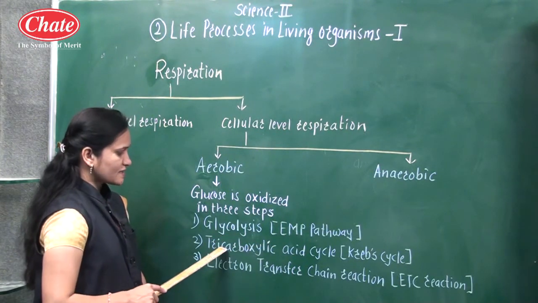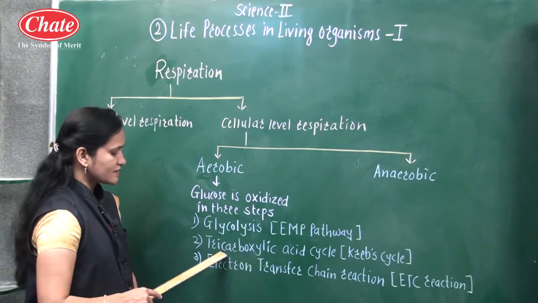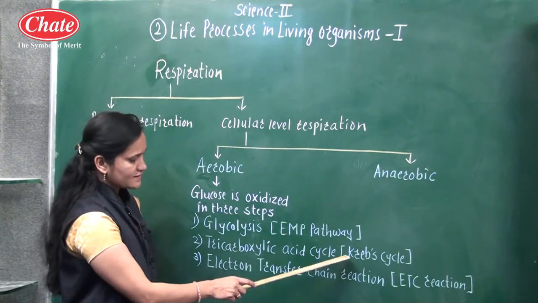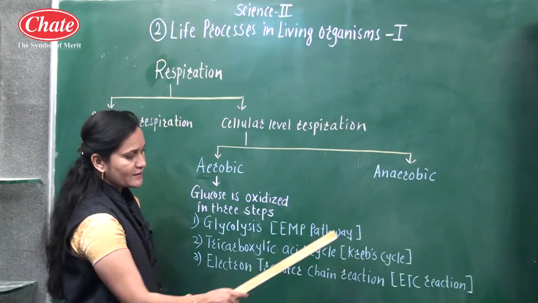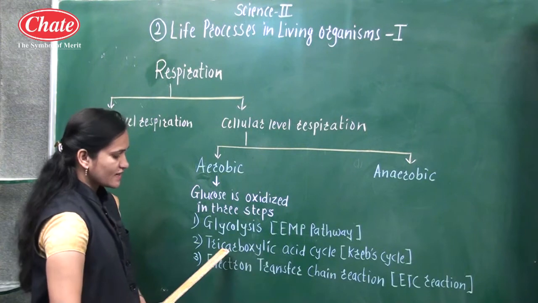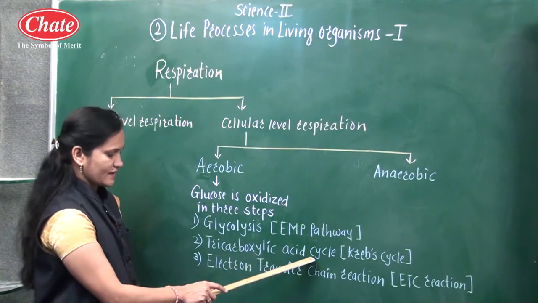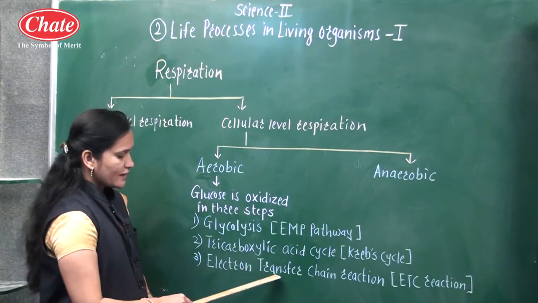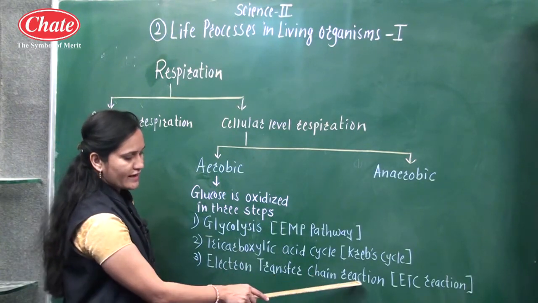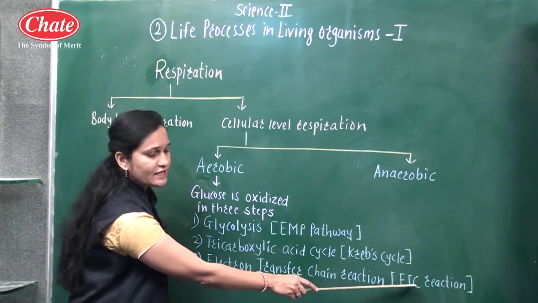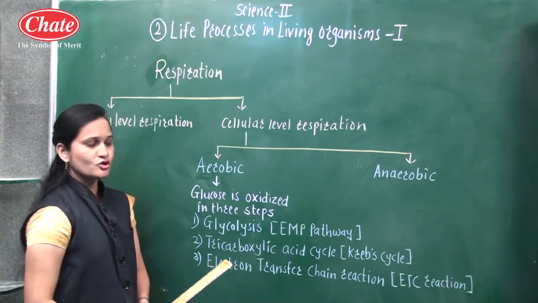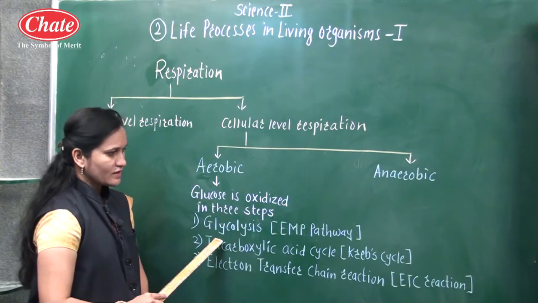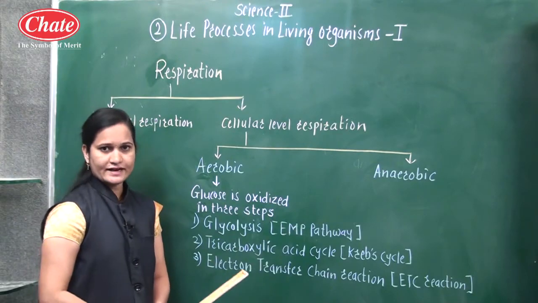After that, the second step for the oxidation of glucose is the tricarboxylic acid cycle, also known as the Krebs cycle. The third step for the oxidation of glucose is the electron transfer chain reaction, also known as the ETC reaction. We will see the details about each step in the slides, so let us see those slides.